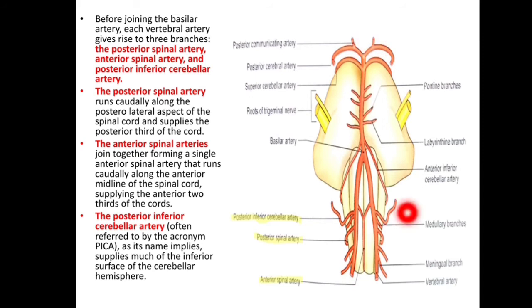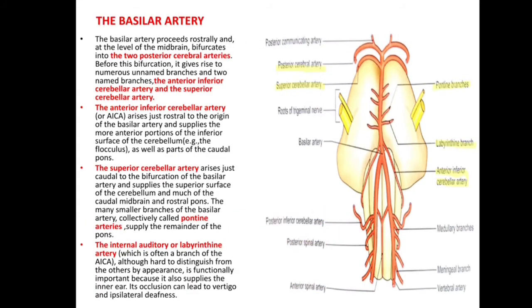Before joining the basilar artery, each vertebral artery gives rise to 3 branches: the posterior spinal, the posterior inferior cerebellar, and the anterior spinal artery.